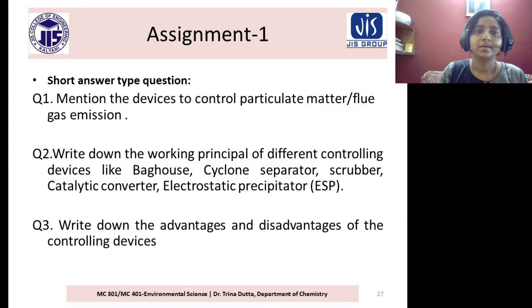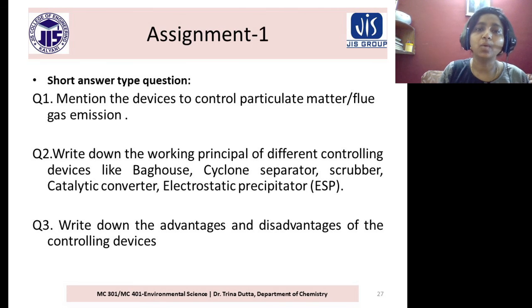Now it is an assignment for you. Mention the devices to control particulate matter or flue gas emission. So you have learned many devices like baghouse, cyclone separator, scrubber, electrostatic precipitator, catalytic converter. So you can mention the names.